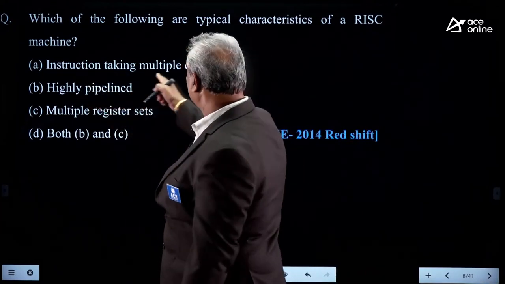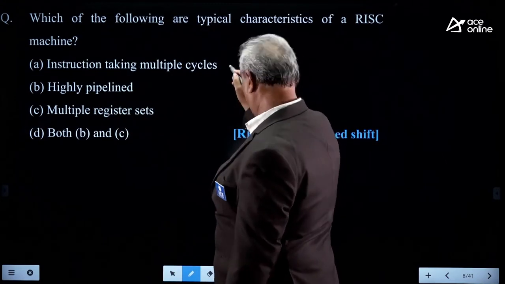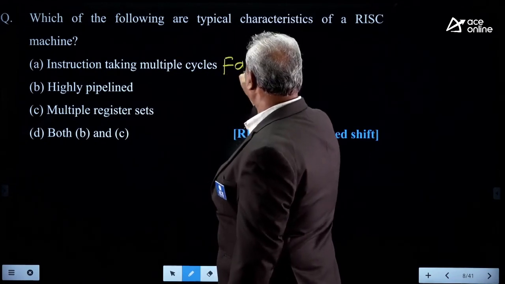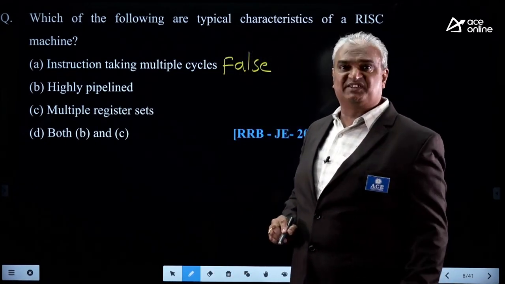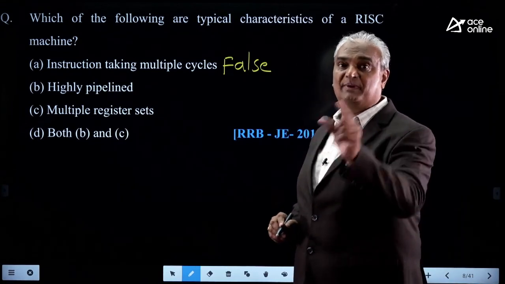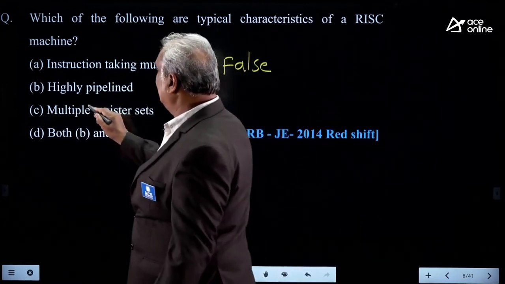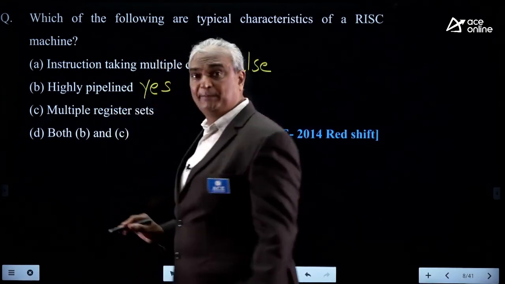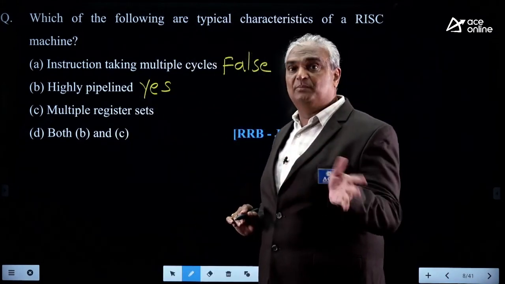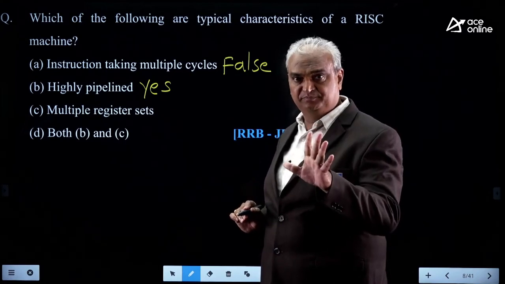Look here, instruction takes multiple cycles. No, it is false because RISC processor can execute the instruction at shortest time, means minimum number of clock cycles. Cycle means clock cycles. Next, highly pipelined. Yes, because of pipelining, RISC processor is going to execute the operation at shortest time.